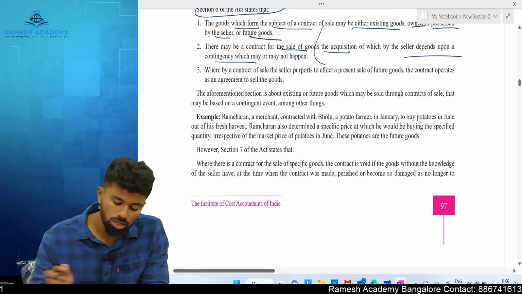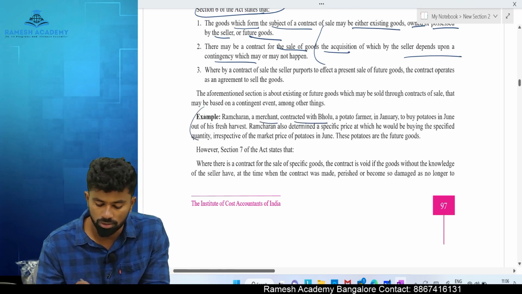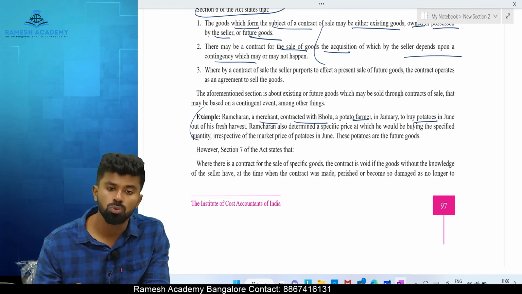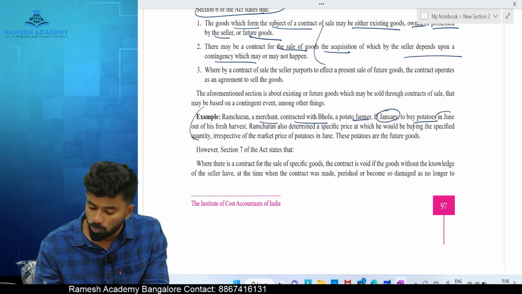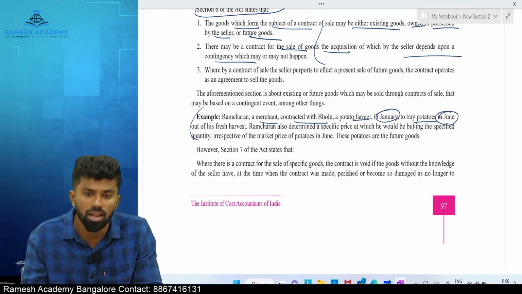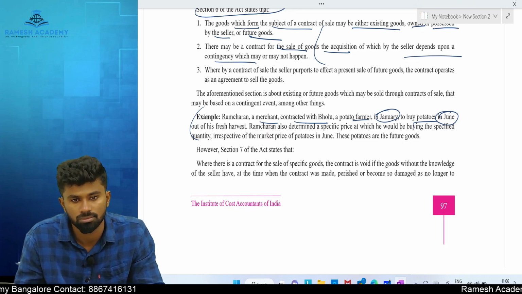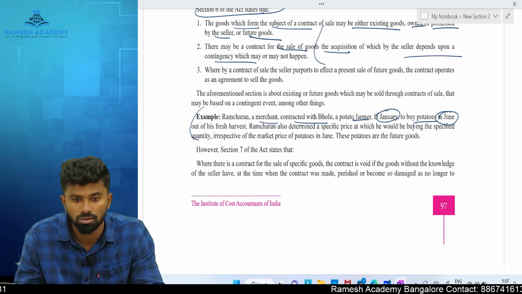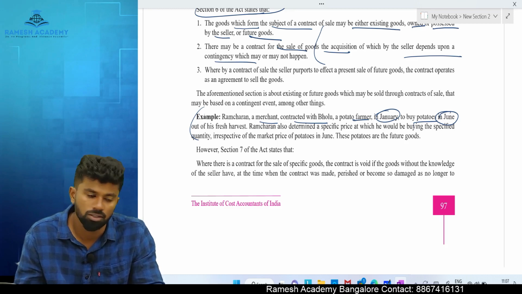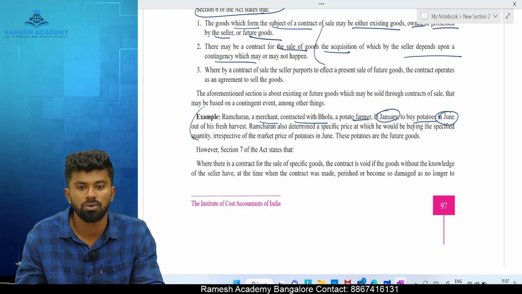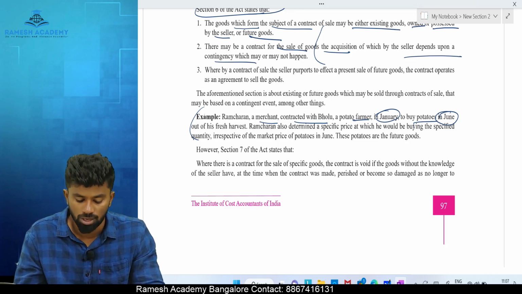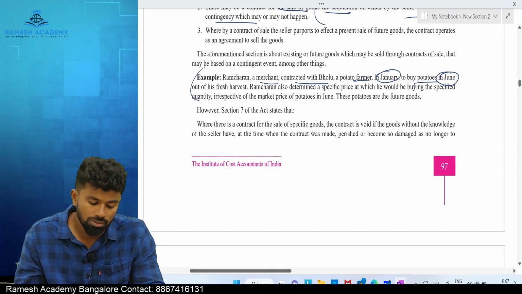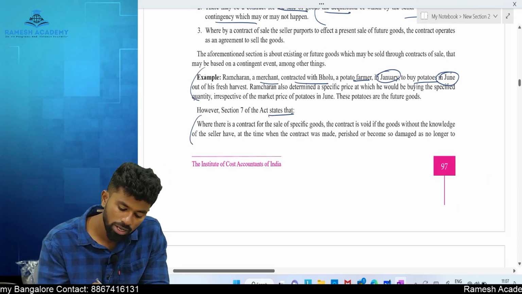Example: Ramcharan, a merchant, contracted with Bolu, a potato farmer, in January to buy potatoes in June. So the contract is made in January to purchase potatoes in June. Tell me, is it a sale or an agreement to sell? Very good, agreement to sell. Because it is a sale of what goods? Future goods.